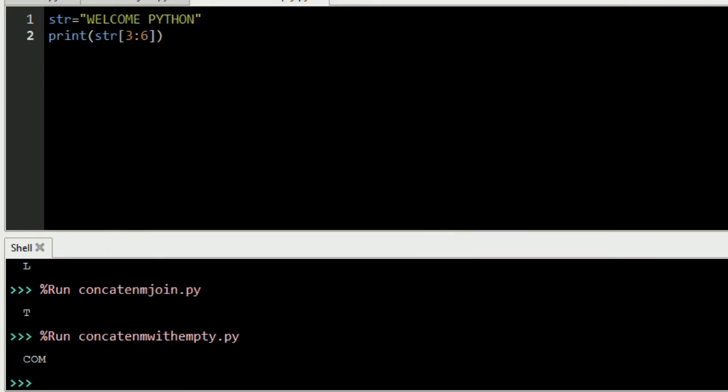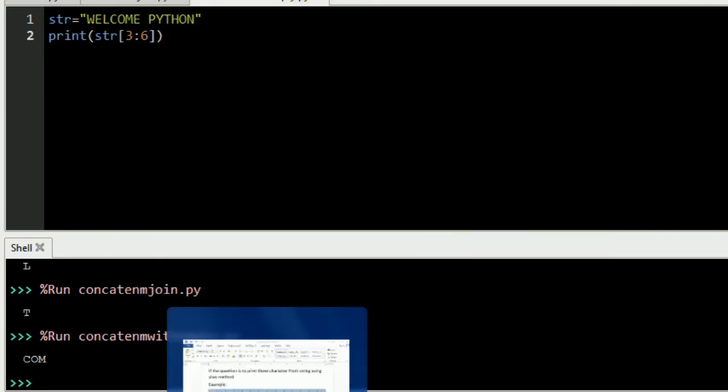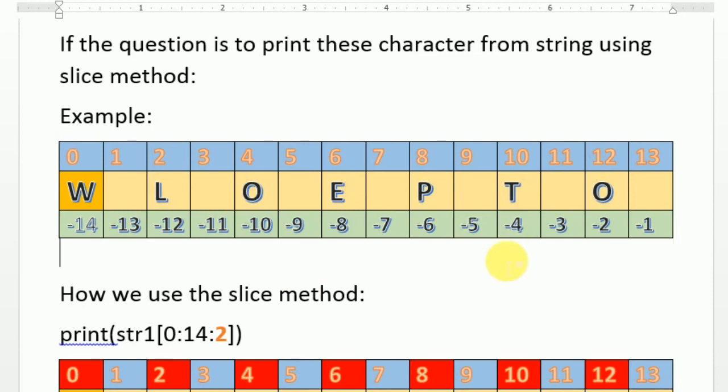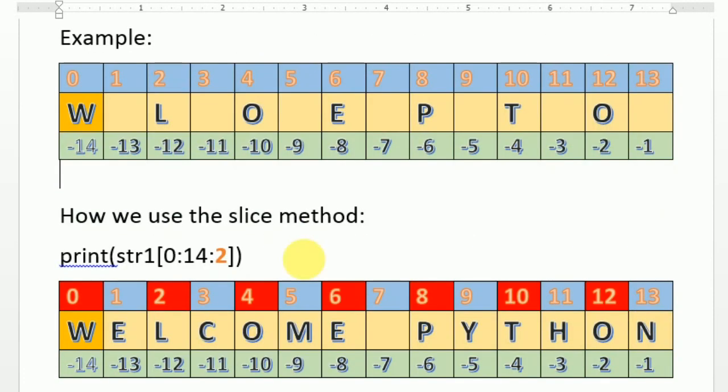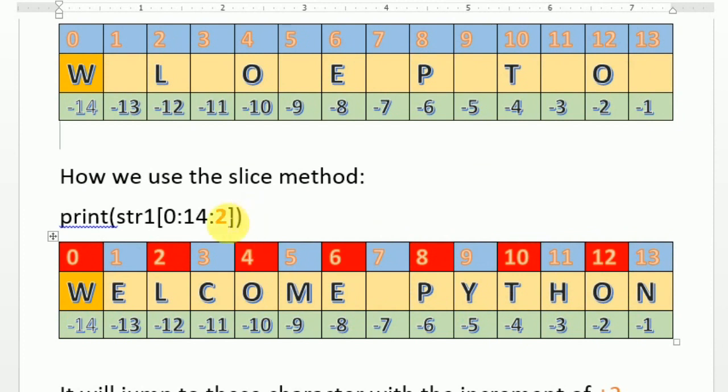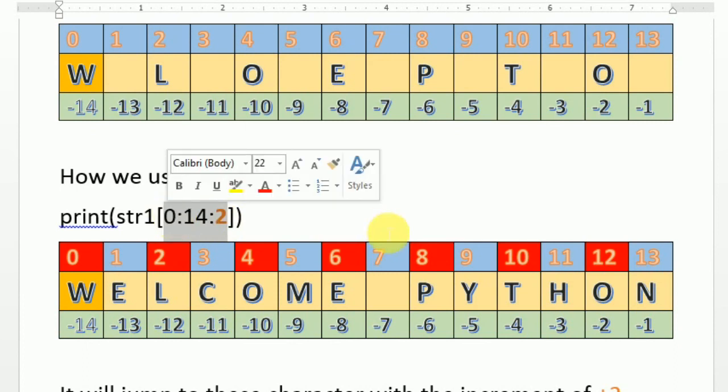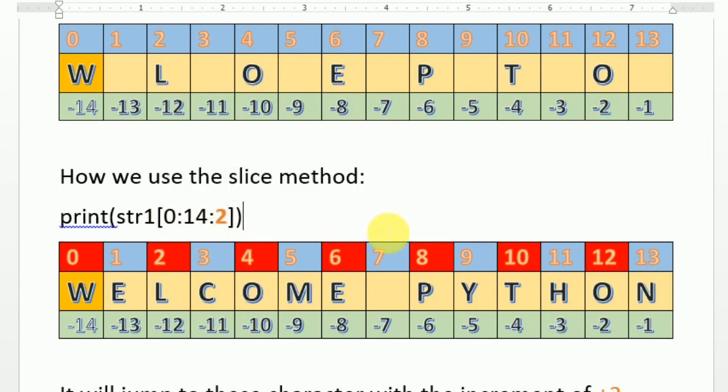Now we move to the next example. If the question is to print these characters from the string using the slice method, and a third point is given in that slice, which is how many characters you want to gap, you have to put the gap.